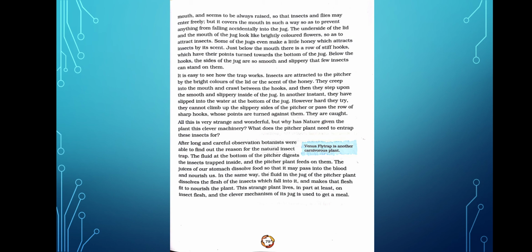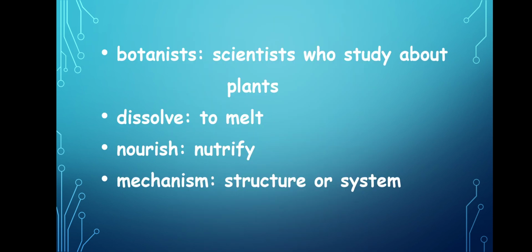Before discussing this paragraph, I want you to underline some words. The first one is botanist. You already have done botanist. The second one is dissolve. It's in the fifth line, dissolve. And in the last line, you find the word mechanism. So note the words. Botanist means scientist who study about plants. And the meaning of the word dissolve is to melt. Okay, the food melts. That is the meaning of the word dissolve.